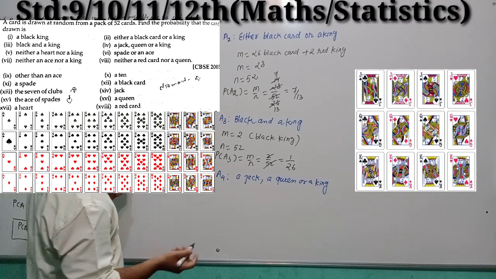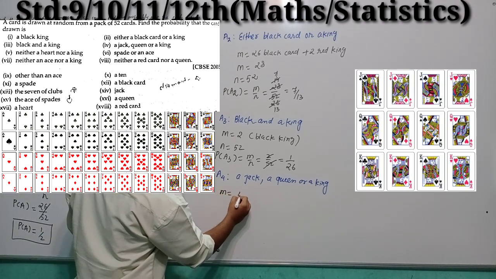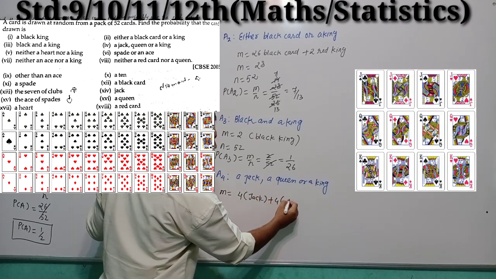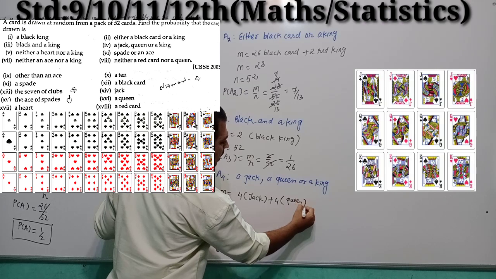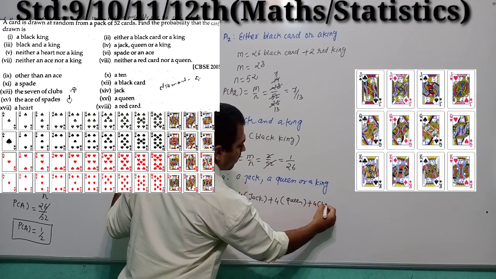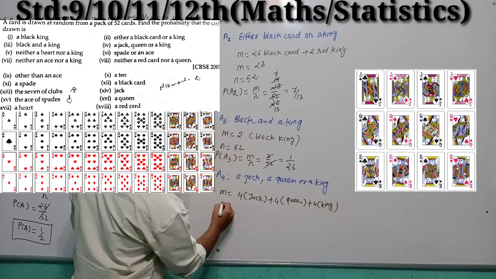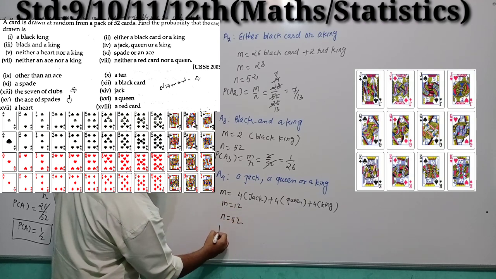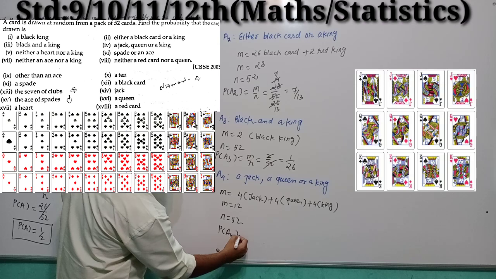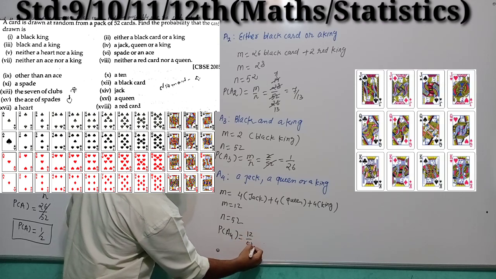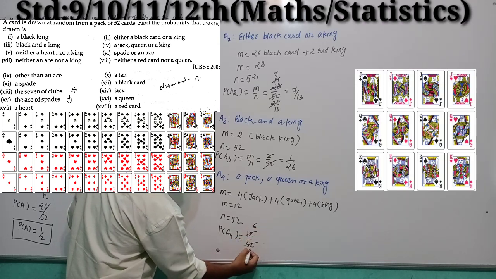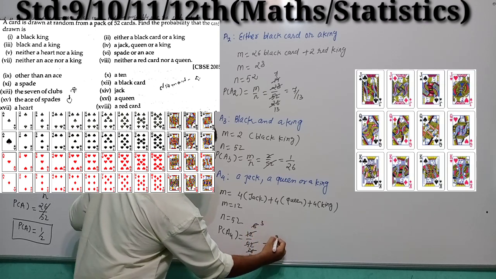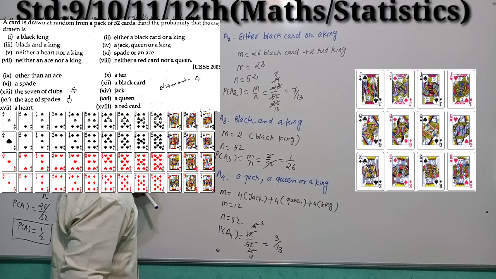So we know that there are 4 jack cards, 4 queens and 4 king cards. So M is equal to 12, N is equal to 52. So P of A4 is 12 by 52. So you can cancel these: 6 by 26, 3 by 13. So 3 by 13.